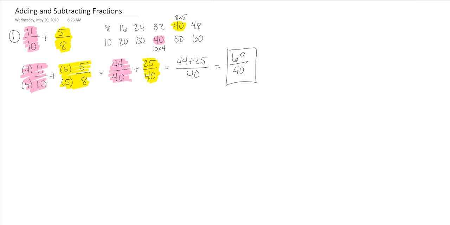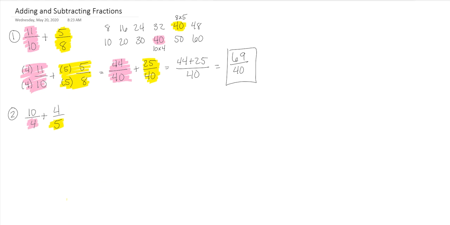Sometimes we will have to reduce answers, and I will show you that with our next problem. So number 2, let's do 10/4 plus 4/5. Okay, so we have a 4 and a 5. Let's list those multiples.